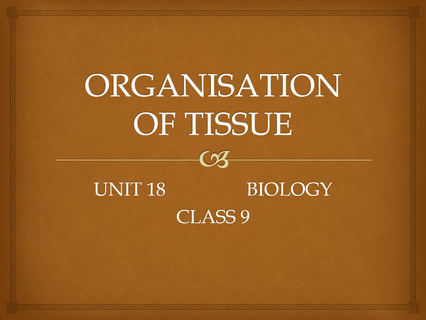Yes, we are going to study organization of tissue. We already studied one part of organization of tissue. What is tissue? In plant tissue we studied meristematic tissue: apical meristem, intercalary meristem, lateral meristem. These are studied. Simple tissue and permanent tissue were also studied. Differentiation of meristematic tissue into permanent tissue, and differentiation of xylem and phloem, all studied.